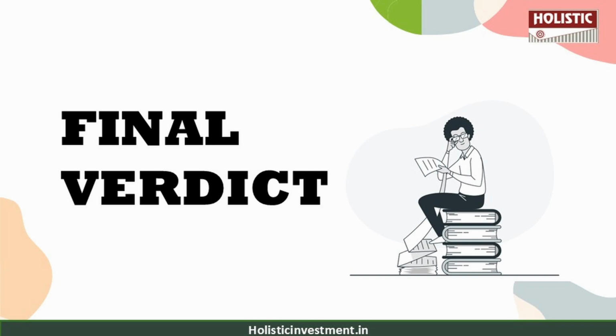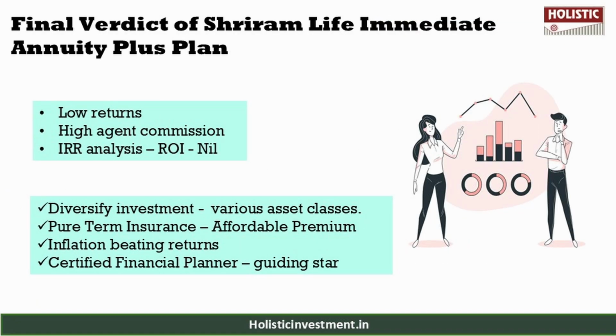So what is the final verdict on the Shriram Life Immediate Annuity Plus plan? Is it worth investing or not? A lump sum investment that provides regular income is an attractive feature of the plan, especially for senior citizens. While the annuity may seem sufficient during the early years of retirement, it gradually loses value due to inflation, which erodes its purchasing power over time.